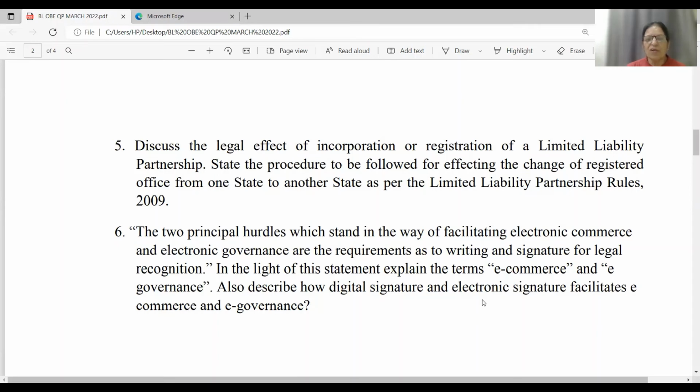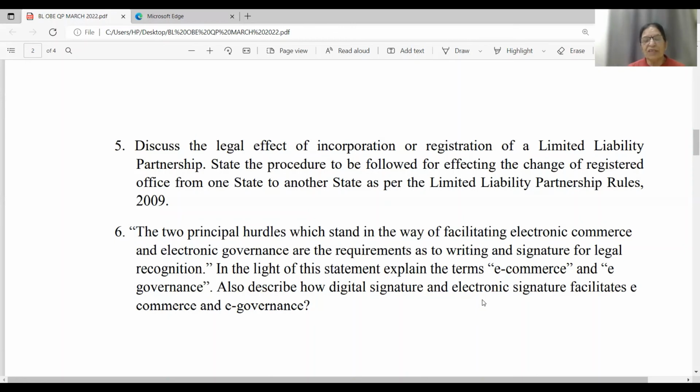Also describe how digital signatures are used. A digital signature always identifies the originator. It tells about the authenticity of the e-document, and the sender cannot deny that the document was sent by him.